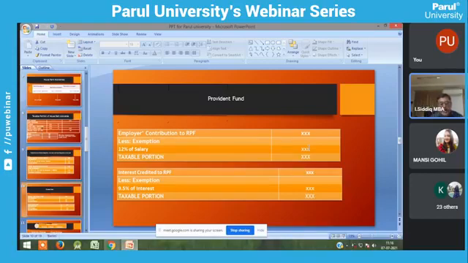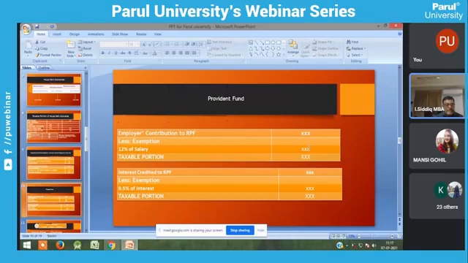Salary, as usual, I already told you there are three components you have to take into account: the basic pay, DA, and commission. You take these three components and calculate 12%. That is the exemption portion, which you deduct from the employer contribution, and you get the taxable salary. That's all. This recognized provident fund is applicable only for private employees, my dear students and faculty members.